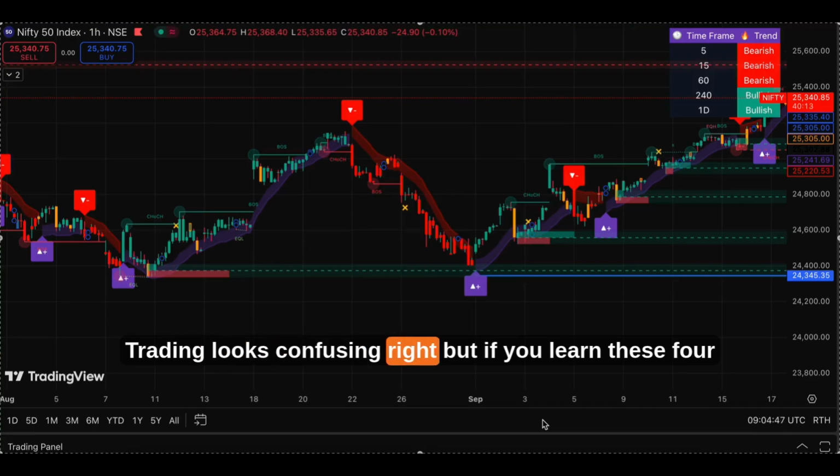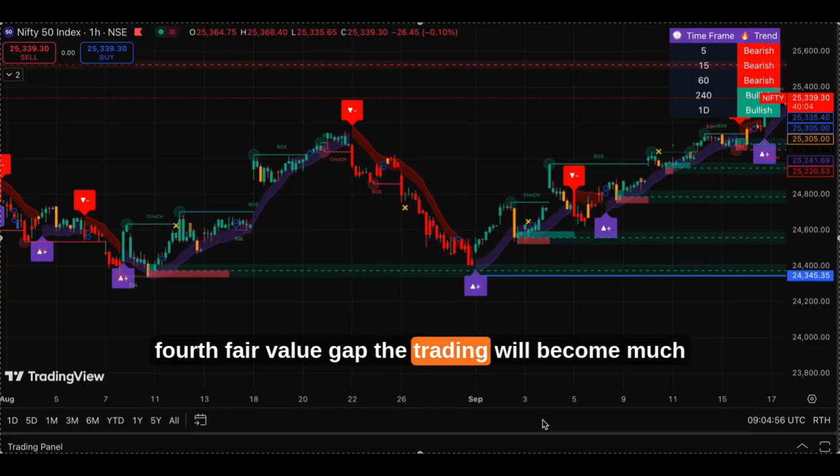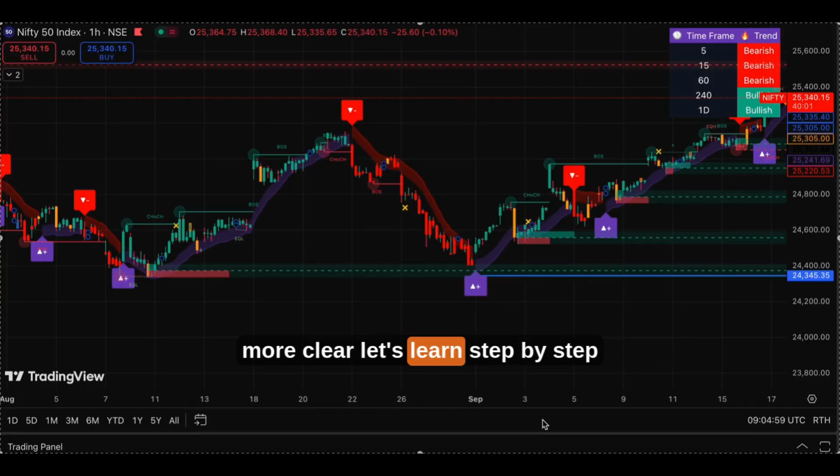Looks confusing, right? But if you learn these four simple things, first, the structure, second, character, third, demand zone, and fourth, fair value gap, the trading will become much more clear. Let's learn step by step.